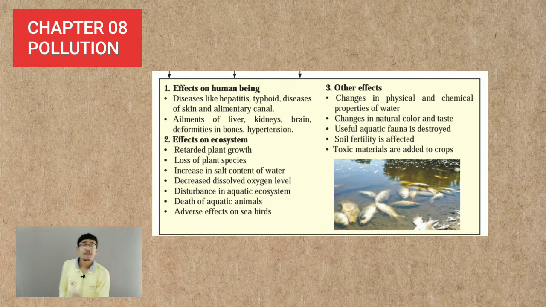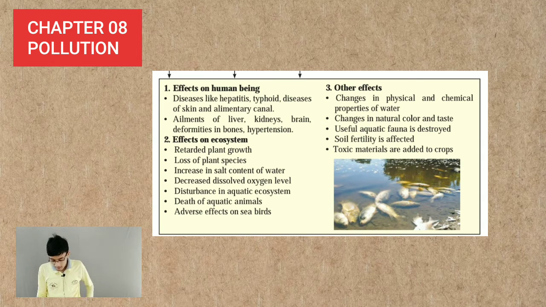Then what is the effect of this water pollution on the ecosystem? First, retarded plant growth. The plant is not going to grow properly due to water pollution. Then loss of plant species. Whatever species are growing beside a water body, or where we are using certain contaminated water for a particular plant, we are not going to see growth in that plant.